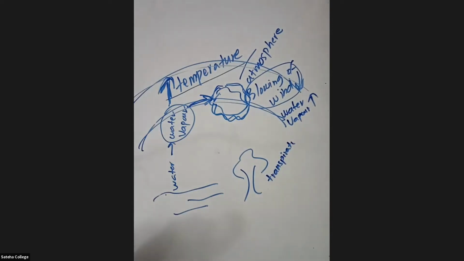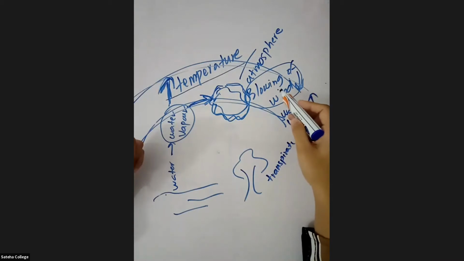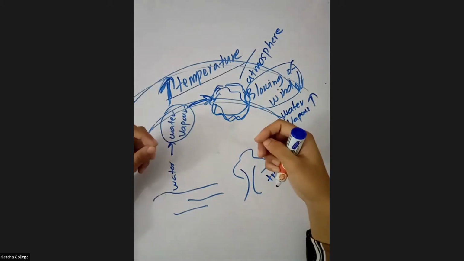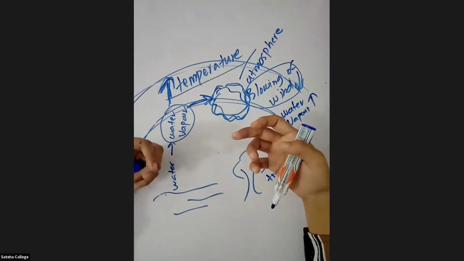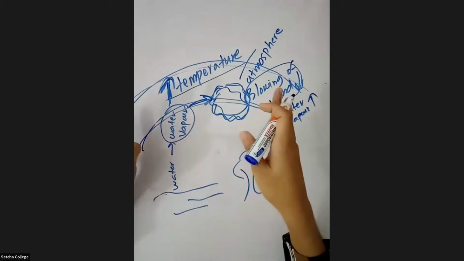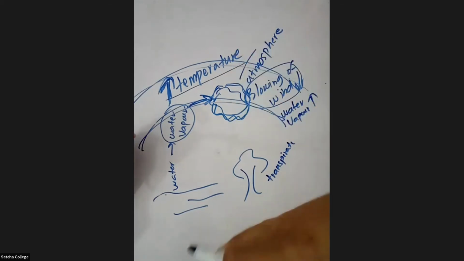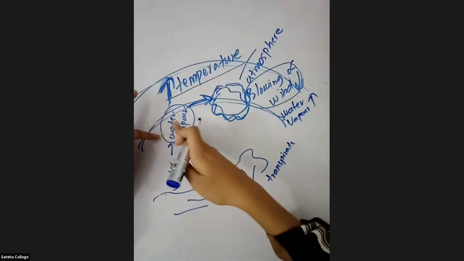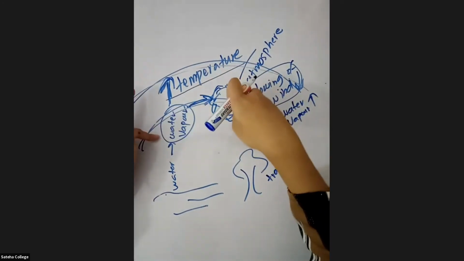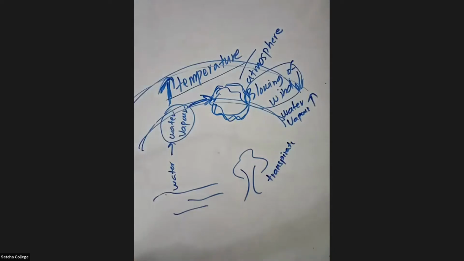Yes, very good. So when the temperature is increasing, do we have wind? A student is asking why the blowing of wind decreases. When it is a hot season, when it is a very dry season, do we have enough wind? Do we have wind? No, there won't be wind, right? During a very hot season, there is no wind. So that's why the blowing of wind is decreasing and the water vapor will increase. And when the water vapor increases, the water vapor will reach the sky and condense and form the clouds, right? So when the clouds become heavier and heavier with water droplets, it will start to rain, right?